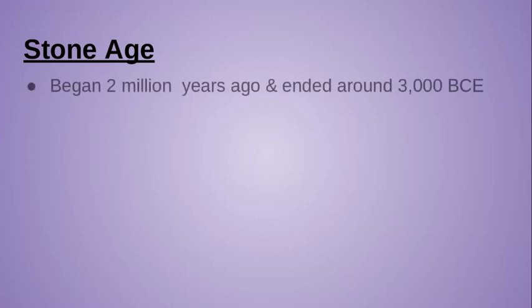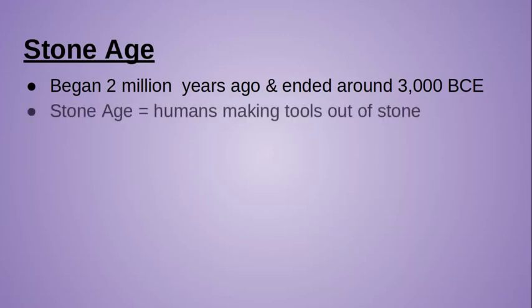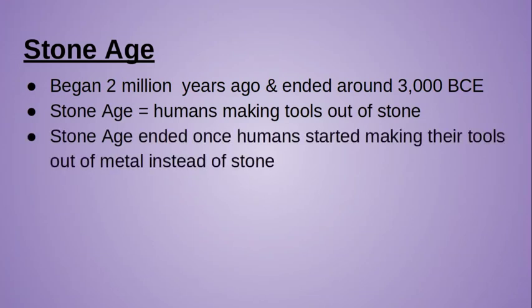Okay, so the Stone Age is a point in human history that started 2 million years ago and ended around the year 3000 BCE. The Stone Age gets its name from literally when humans were making their tools out of stone. And the Stone Age ended once we as humans started learning how to make our tools out of metal instead of stone. So we are going to get into that later on in our unit of ancient civilizations. But for right now, for today, everything we're talking about is the Stone Age. Humans are using stone tools.